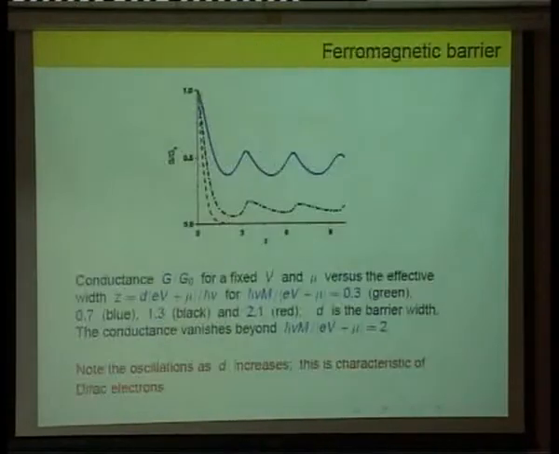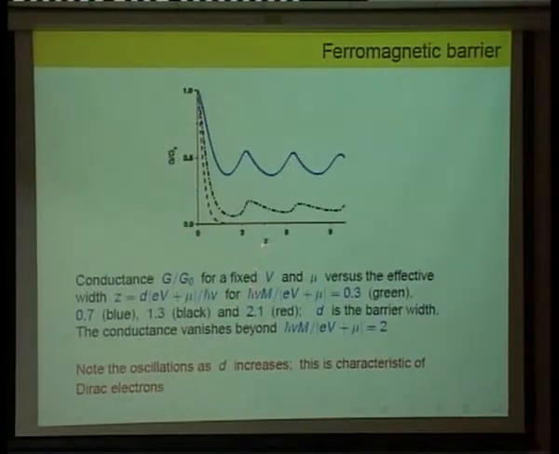Okay, so here are some plots. This is the conductance in units of G0, which is some simple normalization, as a function of this parameter z. Now z is a product of the width of the barrier and the chemical potential. The different plots here are for different values of the magnetic barrier strength.